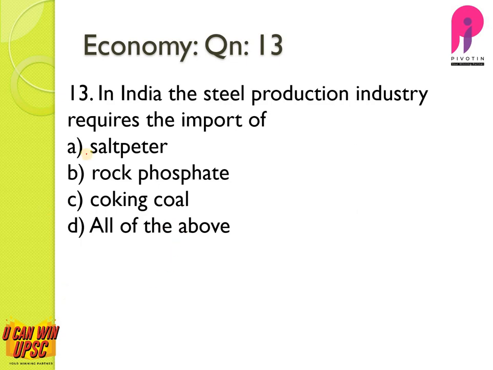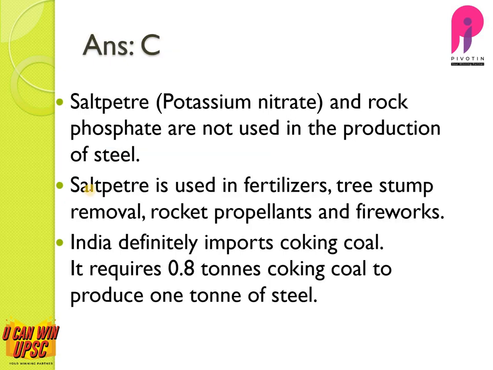Question number 13. In India, the steel production industry requires the import of... Actually, saltpeter and rock phosphate are not necessary for steel production. It is coal. And the answer to this question is coking coal. India definitely imports coking coal. It requires almost 0.8 tons of coking coal to produce 1 ton of steel.